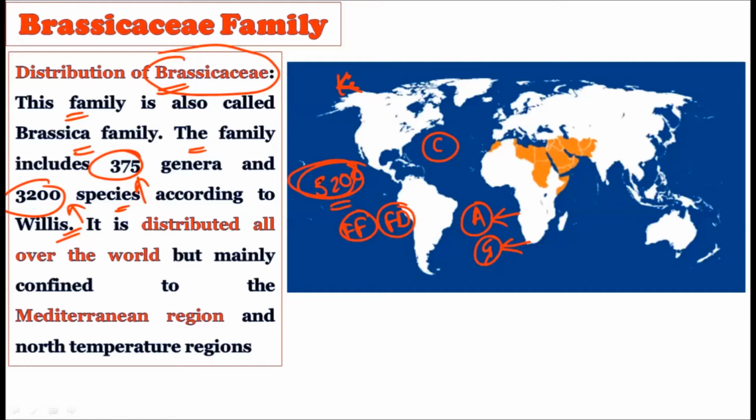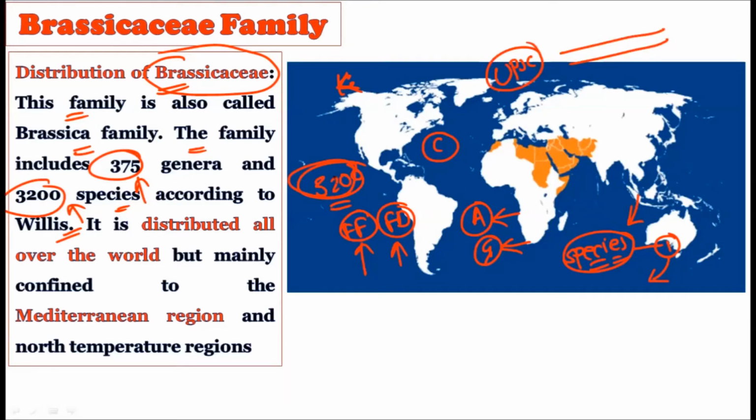generalized floral diagram. Actually, this floral formula or floral diagram can be created for a single species. We should consider one species, and from it we can create the floral formula and the floral diagram that will be specific for that species only. We can take an example in the UPSC mains as well. We can take one example from the Brassica family and create the floral formula and floral diagram for it, although there are more than 3,000 species.